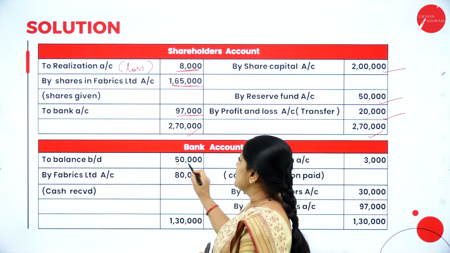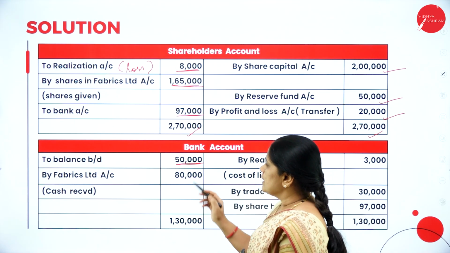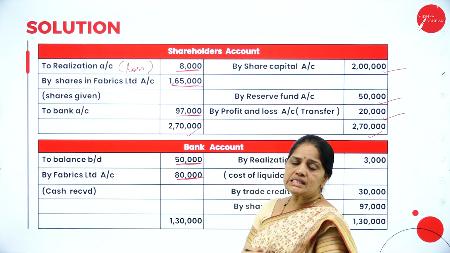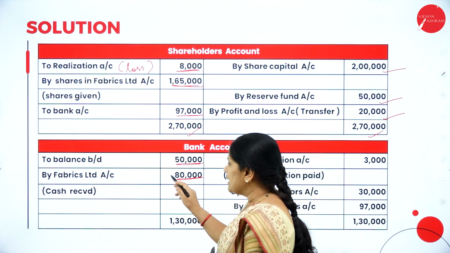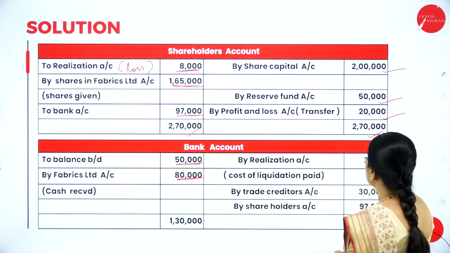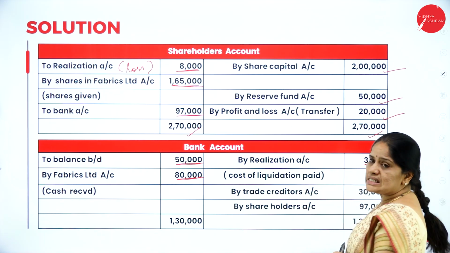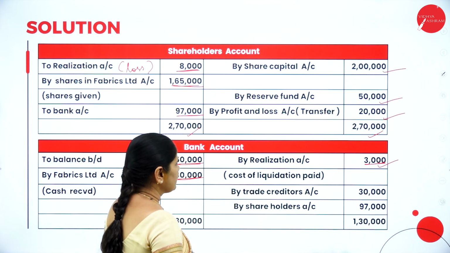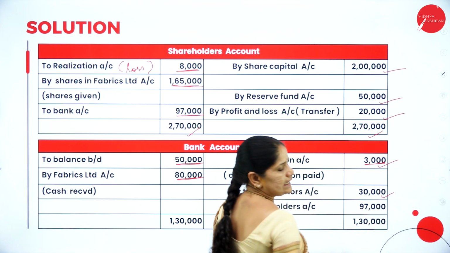To balance brought down. So this is the balance given in the balance sheet, 50,000. So by Fabrics Limited account 80,000. So we have received from the purchasing company 80,000, so that I have debited to the bank account 80,000. Now by realization expenses, so I have paid rupees 3,000 towards the realization expenses. So I am crediting the bank account. Then I have paid the creditors also 30,000.